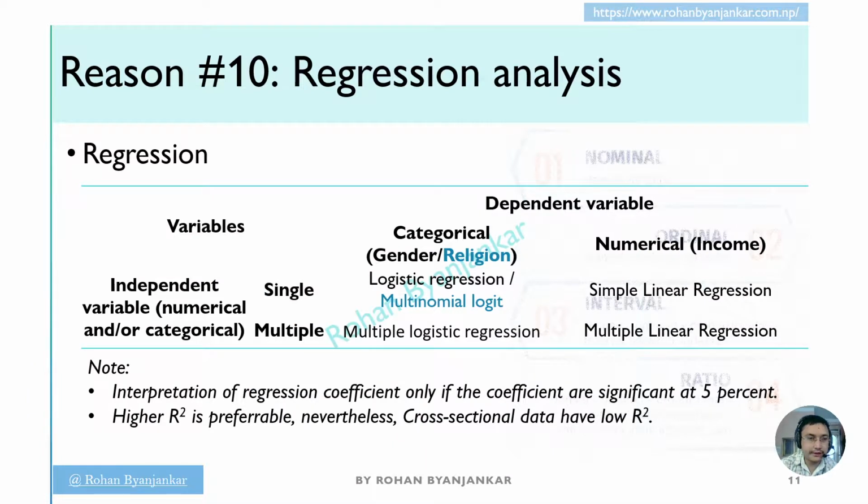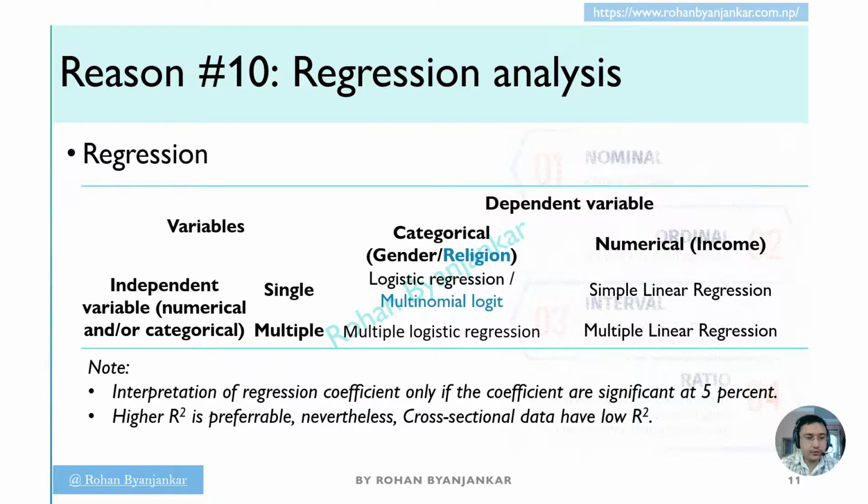The reason 10, regression analysis. Regression is basically the approach or the way to find out the impact of an independent variable on the dependent variable. This also shows both degree and direction of the relationship. It also shows the causal relationship or cause-effect relationship between the two variables.